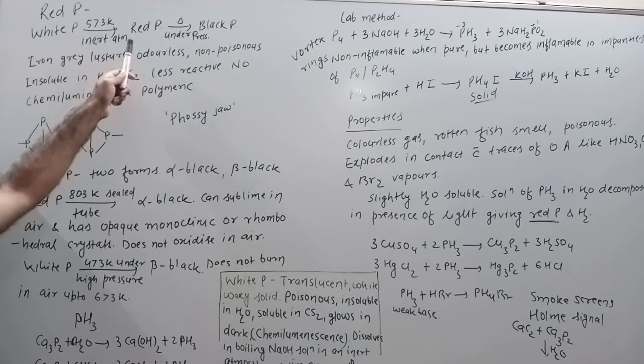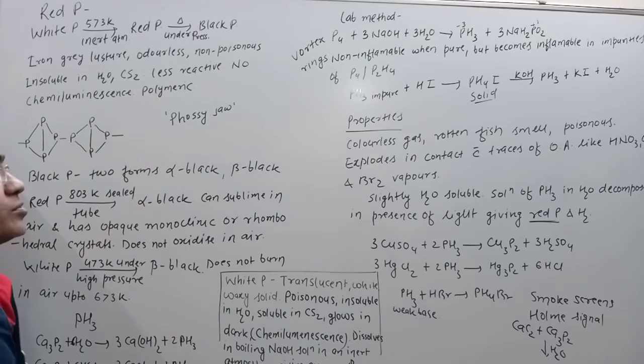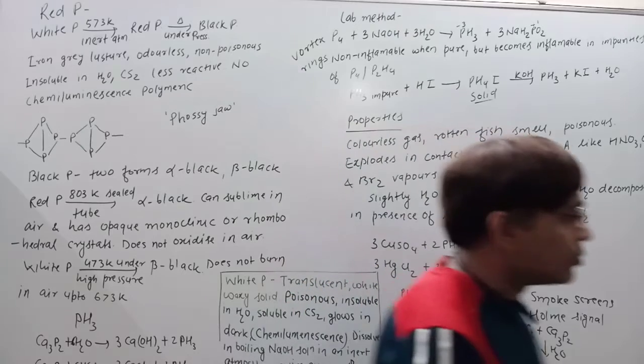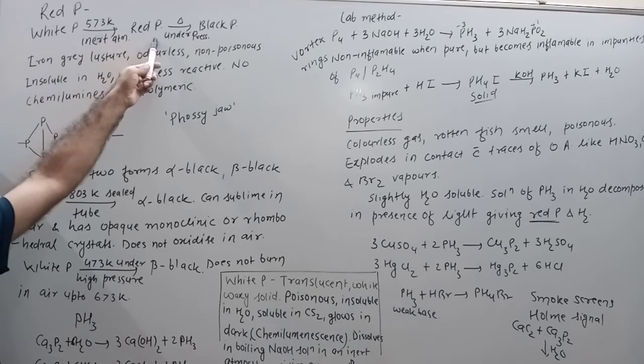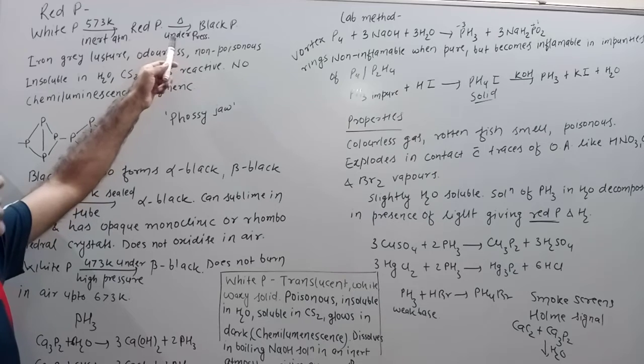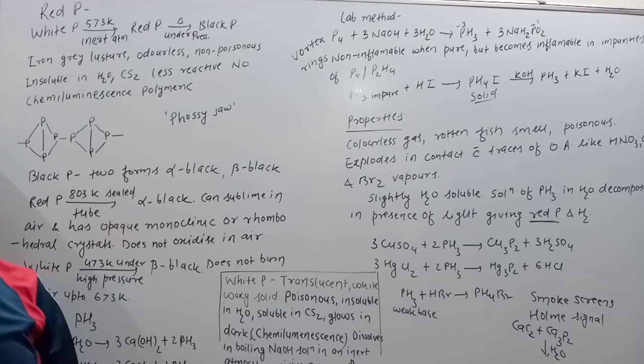Clear? When red phosphorus is heated under pressure, at a variety of temperatures, a large variety of different phases of black phosphorus is obtained. So when red phosphorus is obtained by heating white phosphorus at 573 Kelvin in an inert atmosphere and is further heated under pressure, different phases of black phosphorus are obtained.